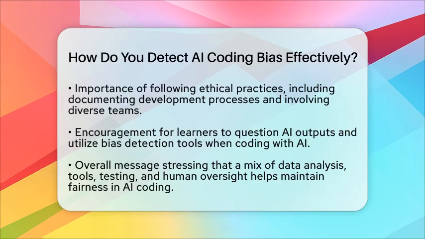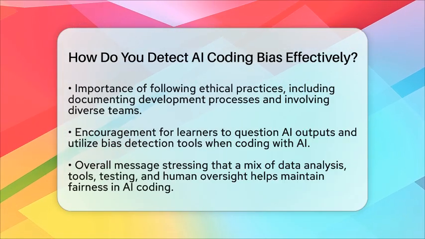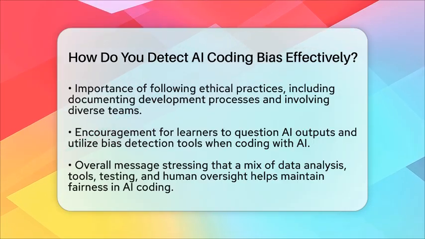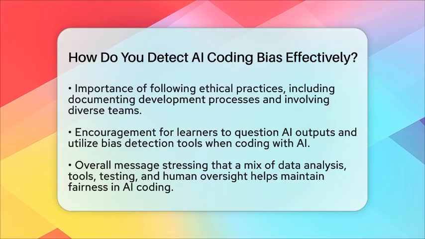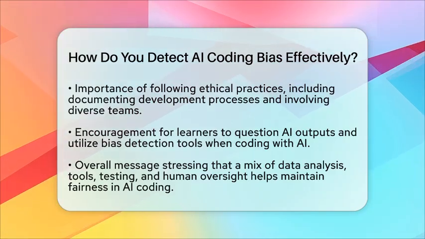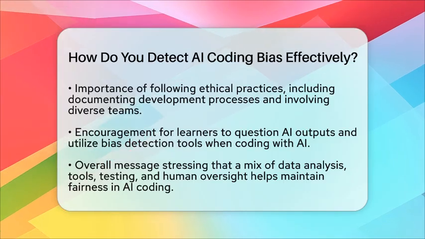Overall, finding bias in AI coding involves a mix of data analysis, using special tools, ongoing testing, and human oversight. Combining these steps ensures your AI tools help you learn and code in a fair, responsible way, avoiding hidden biases that could cause harm or unfairness.